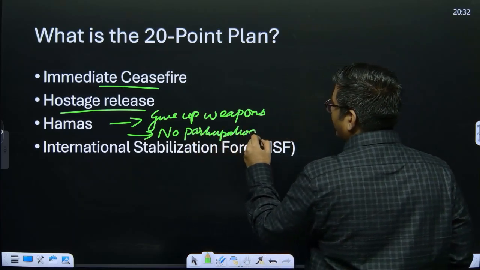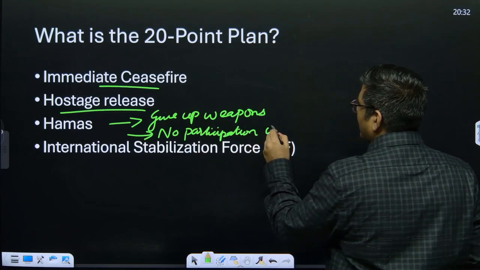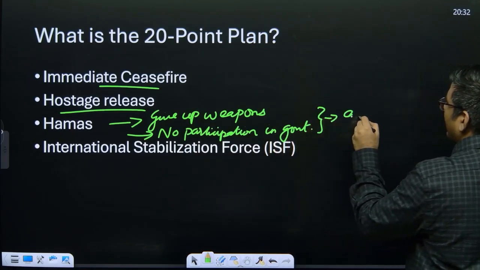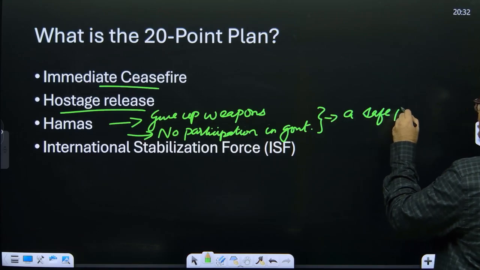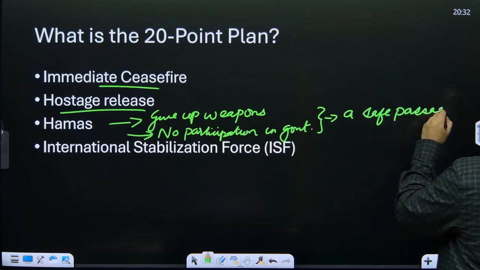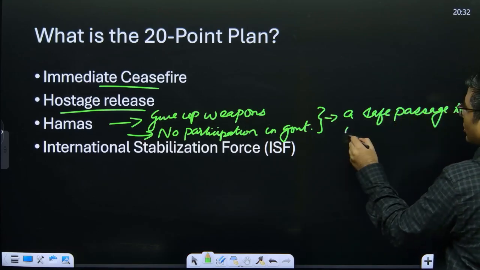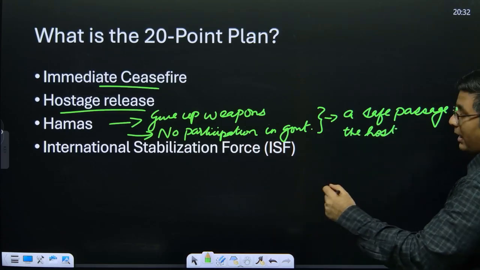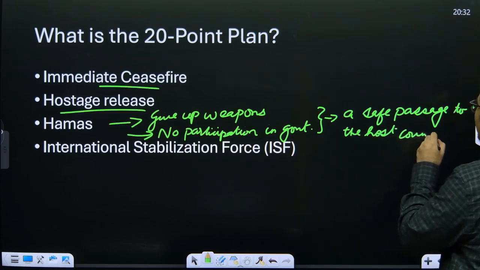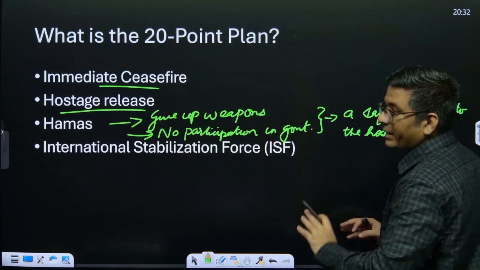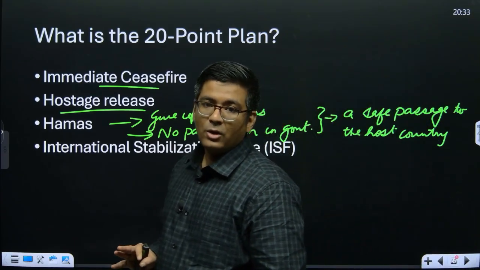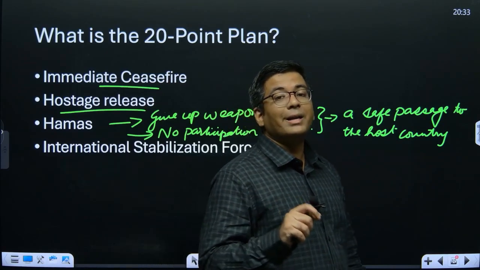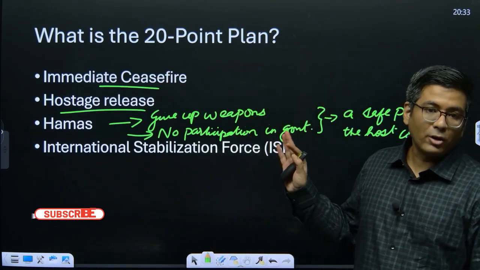Absolute no participation in the government, and subsequently they will be given a safe passage to any country they want to go, to the host countries. In this case, that would be Egypt, Qatar, and Iran. So safe passage basically means that they will have the freedom to leave without getting killed or arrested. But for that to happen, you have to agree to an immediate disarmament of Hamas.